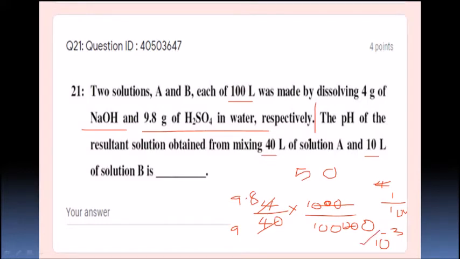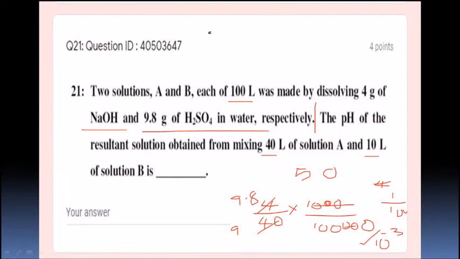And they are mixing 40 liters of sodium hydroxide and 10 liters of sulfuric acid, right? No problem. So they are asking what is the pH, right? What is the solution we are going to get? Yes, it is going to form a basic solution, a basic buffer. We can say it as a basic solution. So the solution is going to be basic in nature, right? Mixture of 40 liters of solution A and 10 liters of solution B gives 50 liters of solution.